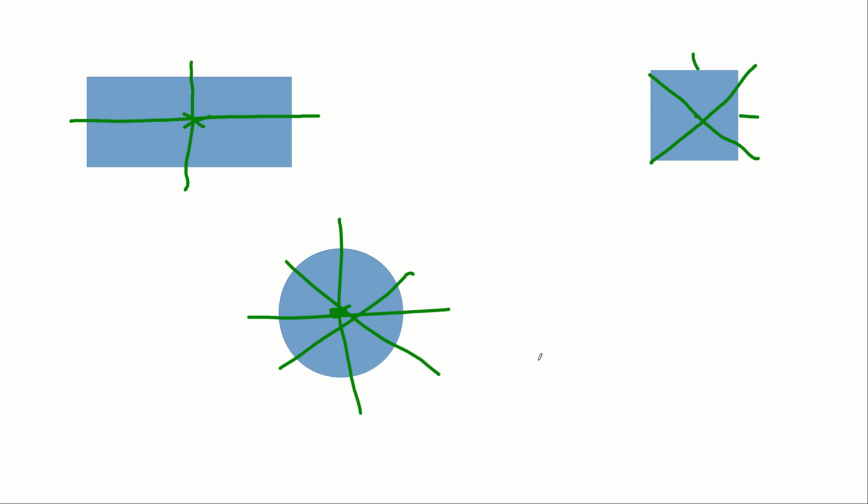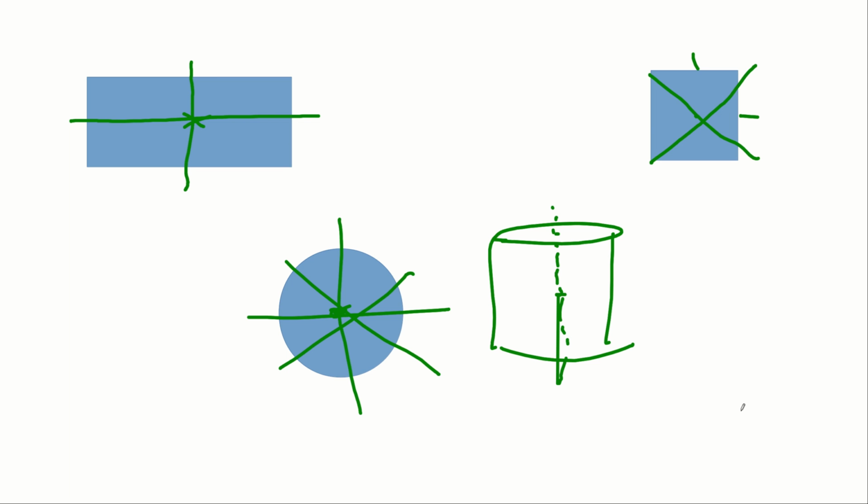Now with a square, you've got those lines of symmetry as well, which points to the centre of mass being here. But you've also got diagonal lines of symmetry as well, which you could use if you prefer, which will give you the same point. Obviously a circle has infinite numbers of lines of symmetry, and they all cross through the centre of the circle. It also works for three-dimensional shapes as well, not just two-dimensional. So if you have a cylinder, for example, the centre of mass would be at the centre of the circle, so somewhere along that line, but also halfway along the cylinder, so it would be in the middle there.